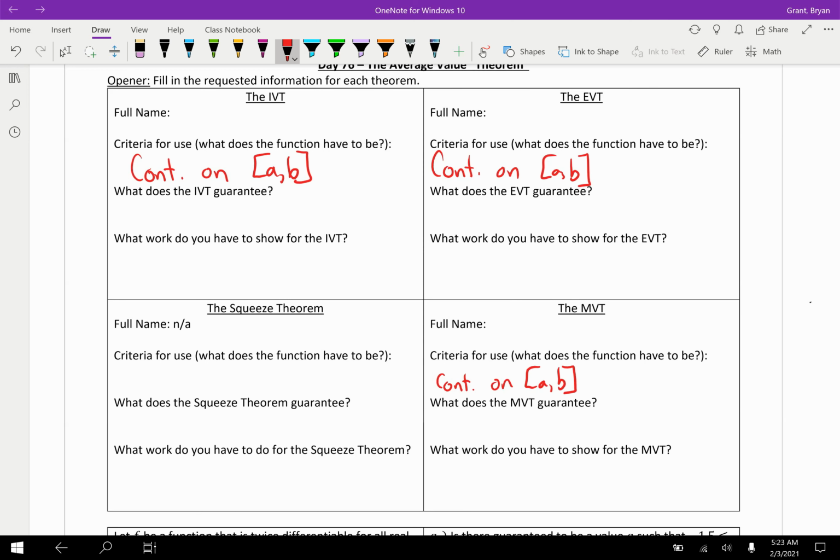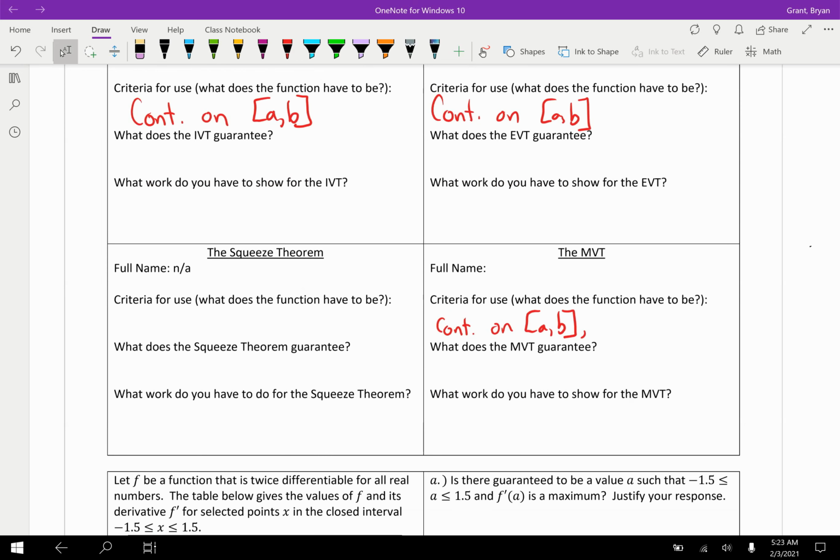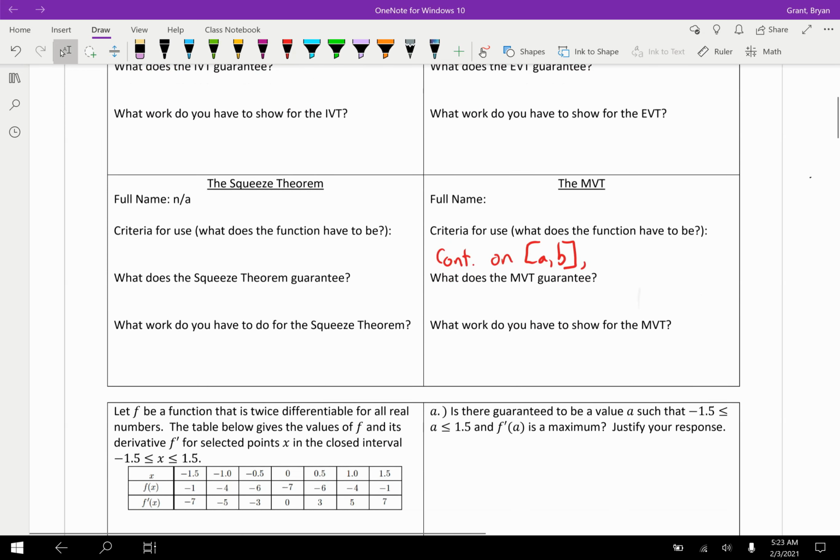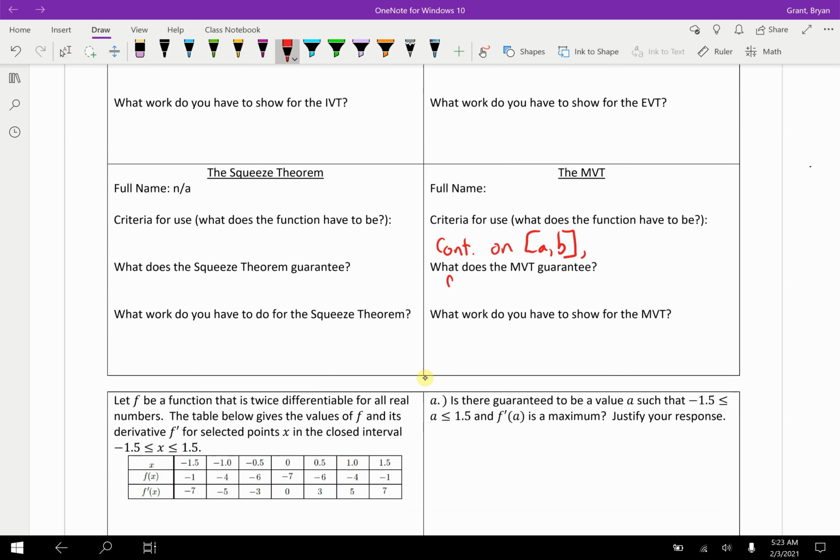Kind of. The MVT has one additional criteria, because the Mean Value Theorem, I'll actually start at the end here, is going to guarantee that if you find f of b minus f of a, divided by b minus a, right? We've called this the average rate of change or the slope of the secant line or slope of the endpoints, whatever we're calling it. So the Mean Value Theorem says find that slope, and that's going to exist because this is continuous on a closed interval and there are endpoints.